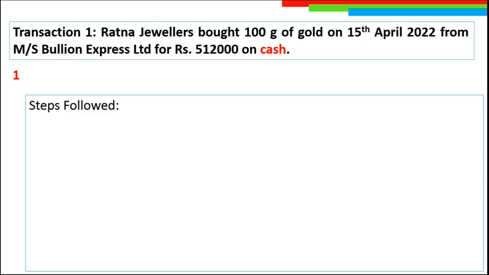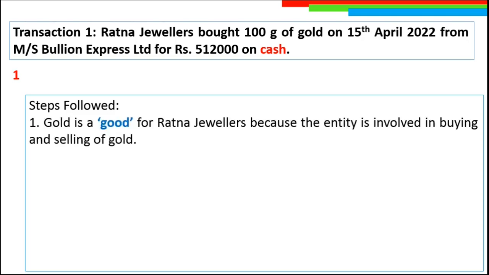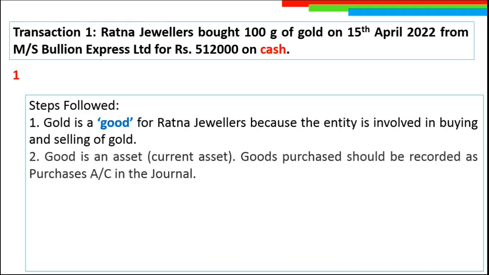First, let us see the reasoning part. Gold is a good for Ratna Jewellers because the entity is involved in buying and selling of gold. Good is an asset, or to be more specific, it is a current asset. Good purchased should be recorded as purchases account in the journal.